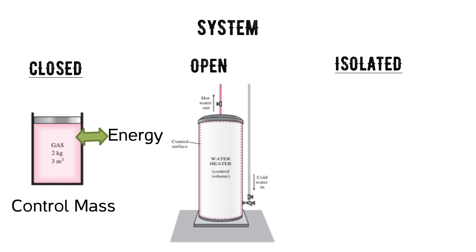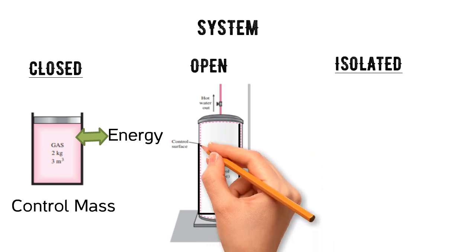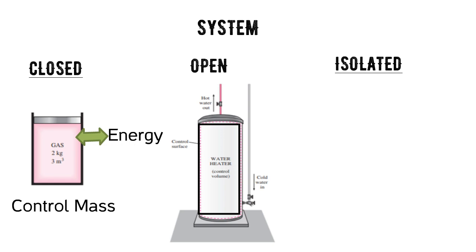Let us say that we would like to determine how much heat we must transfer to the water in the tank in order to supply a steady stream of hot water. Since hot water will leave the tank and be replaced by cold water, it is not convenient to choose a fixed mass as our system for the analysis. Instead, we can concentrate our attention on the volume formed by the interior surfaces of the tank and consider the hot and cold water streams as mass leaving and entering the control volume. The interior surfaces of the tank form the control surface for this case, and mass is crossing the control surface at two locations.